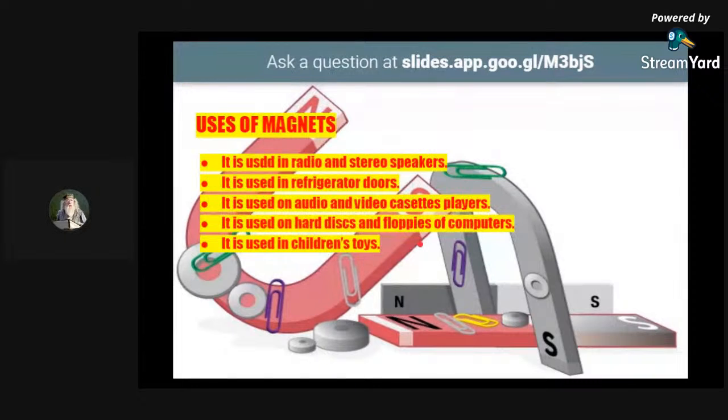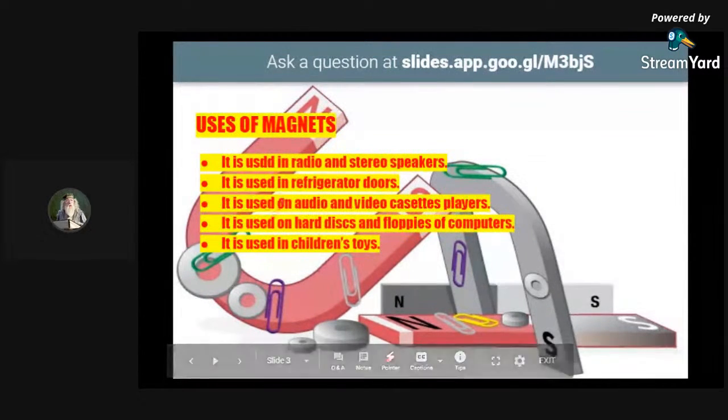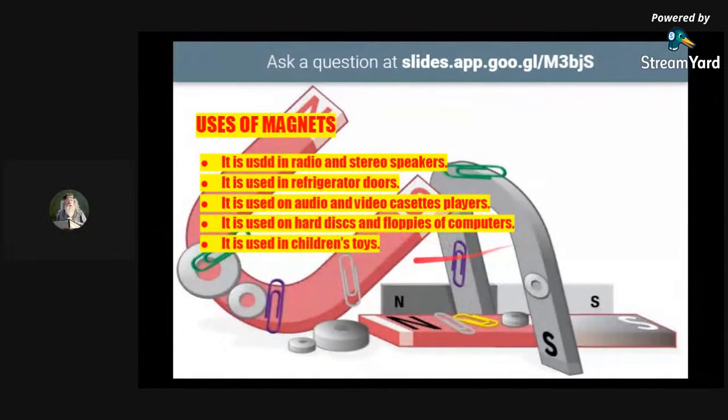Needles are generally made of iron, sometimes iron and nickel. So the uses of magnets are radio and stereo speakers, refrigerator doors, audio and video cassette players, hard disks and floppies of computers, and children's toys.